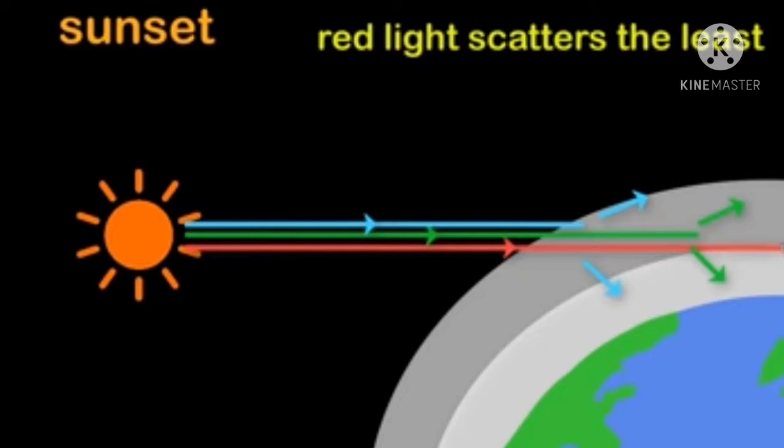travels a much larger distance as compared to the color of light which has the shortest wavelength and higher frequency, because the light color which has the shortest wavelength and higher frequency is scattered more. They can't travel a long distance, whereas the red color travels a much larger distance because it has the longest wavelength and shortest frequency.